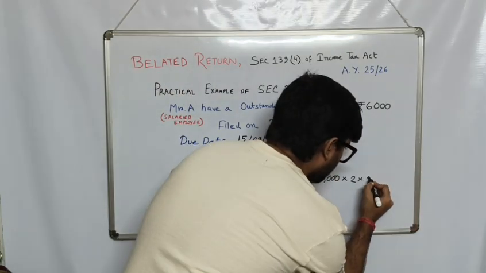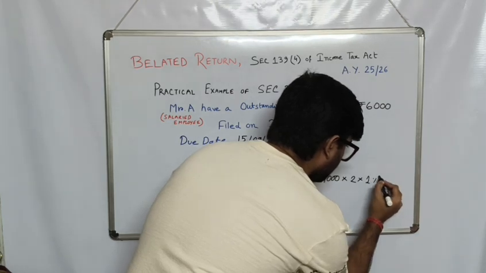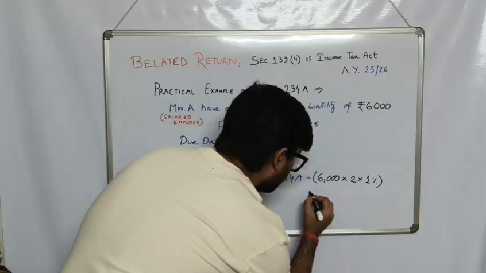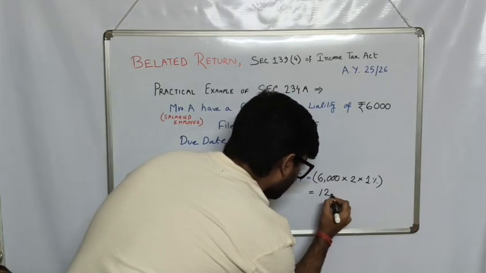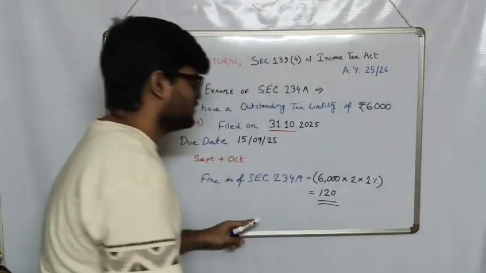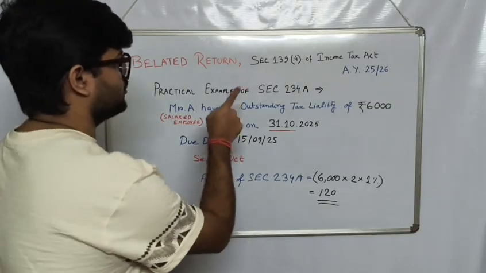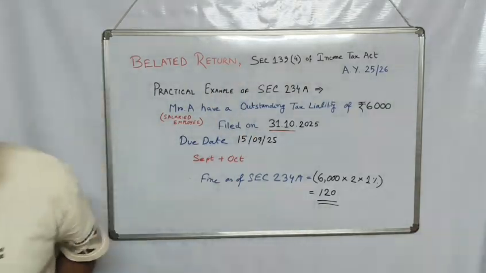So if we calculate this, this is the interest that he has to pay as per section 234A.